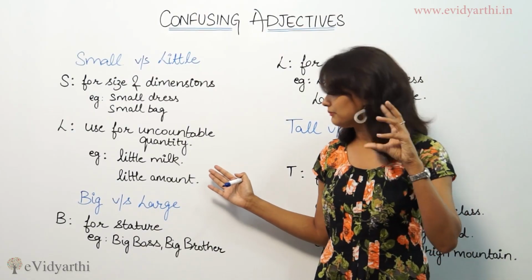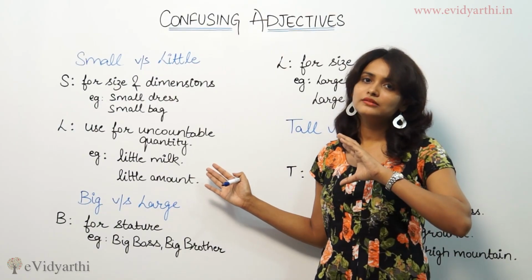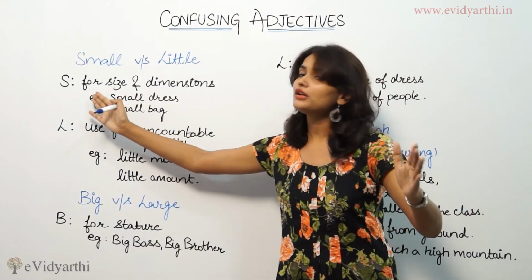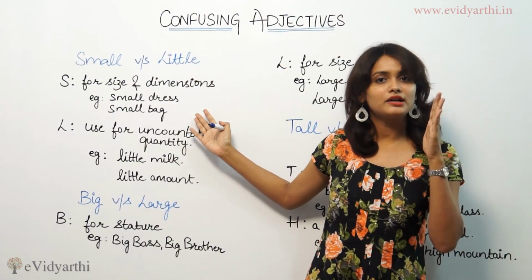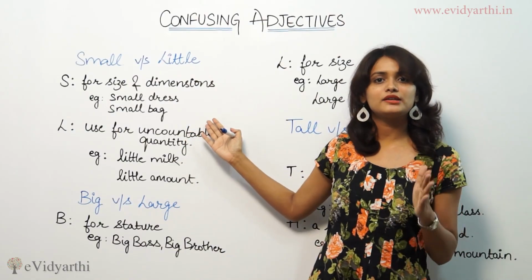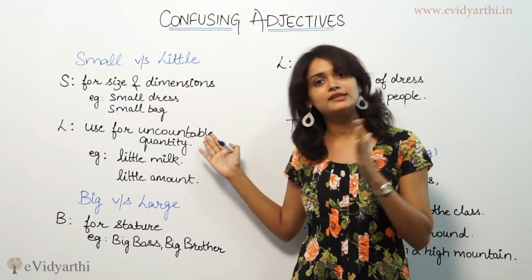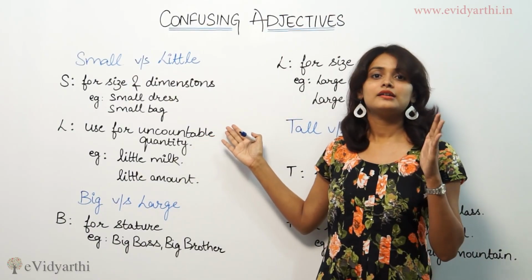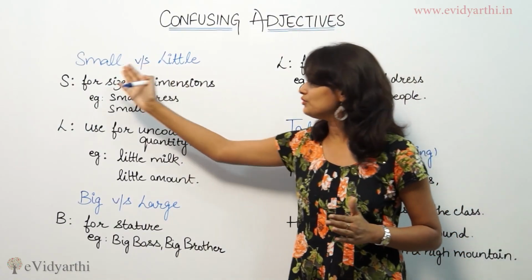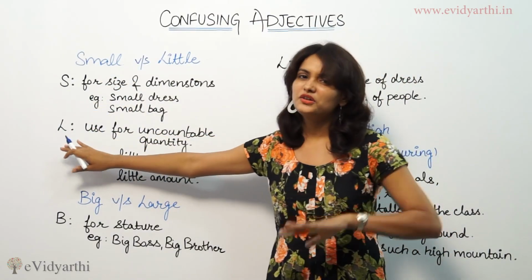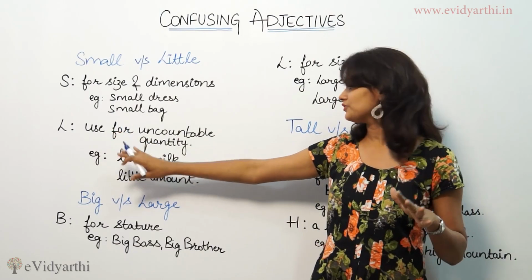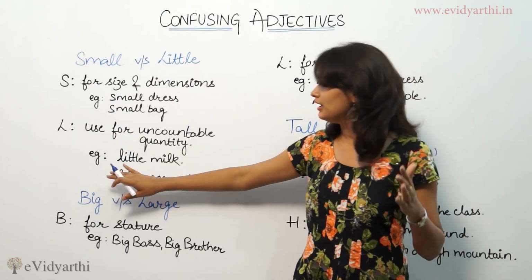When we say amount, you can use small amount also, but it depends upon the context, exactly what the context is in a sentence. Depending upon the context, we use small amount or little amount. Little amount is used when you're not sure how much you need, and say give me some little amount.